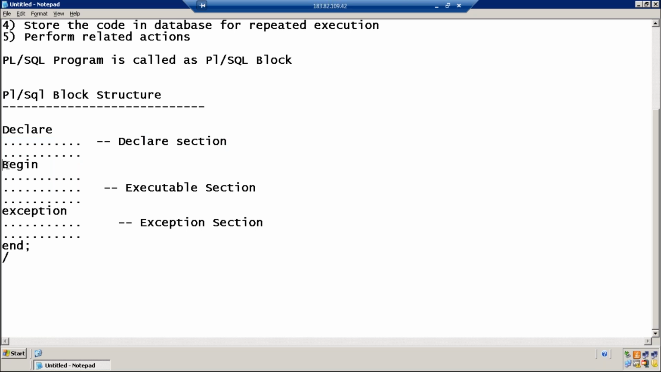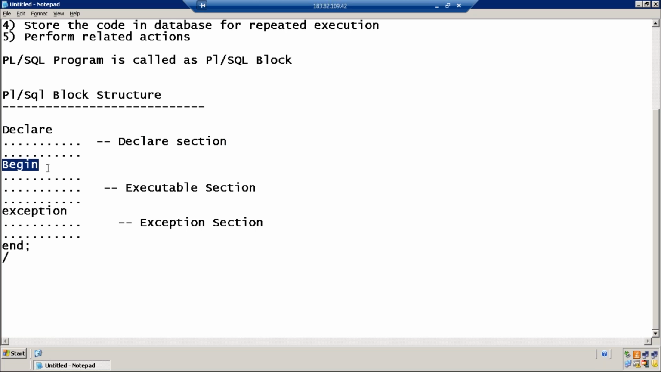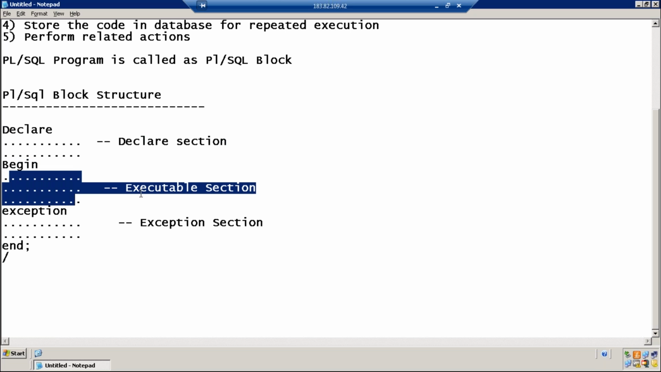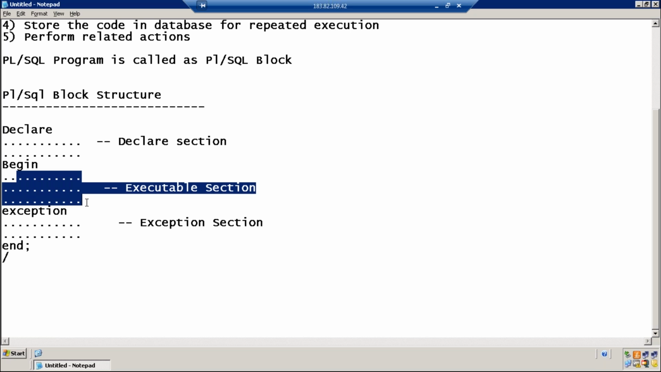Program execution starts from begin. Very, very important. Program execution will not start from declare. Program execution starts from begin. The lines between begin and exception are called the executable section. This executable section should contain the set of lines which are required to complete the specific task.